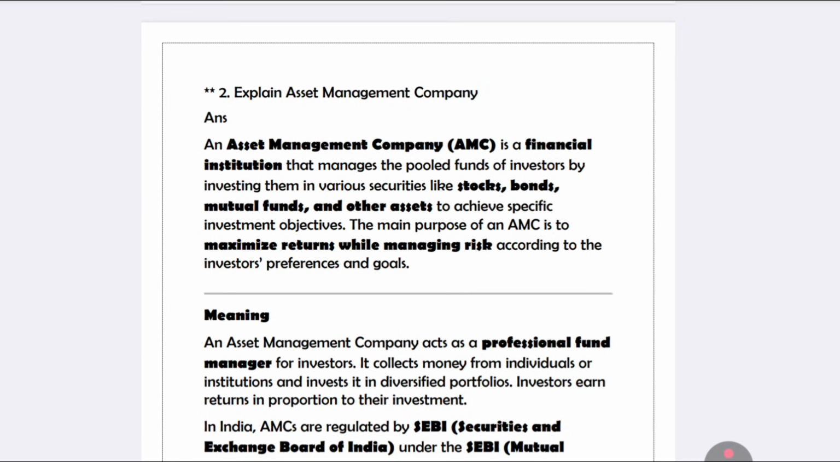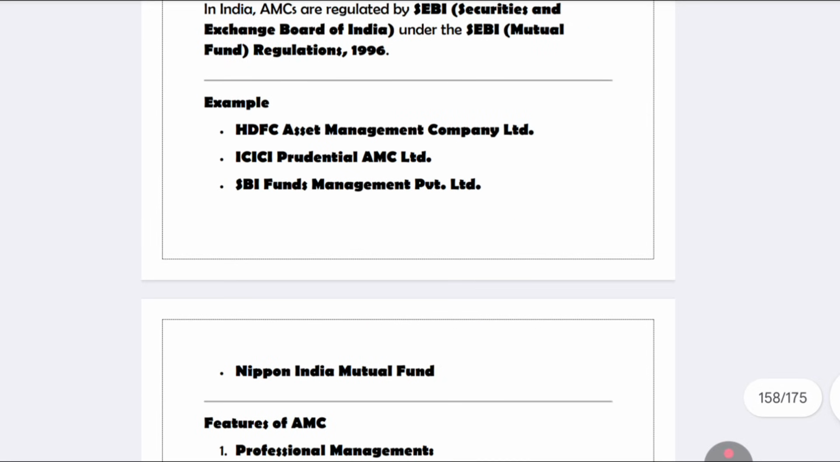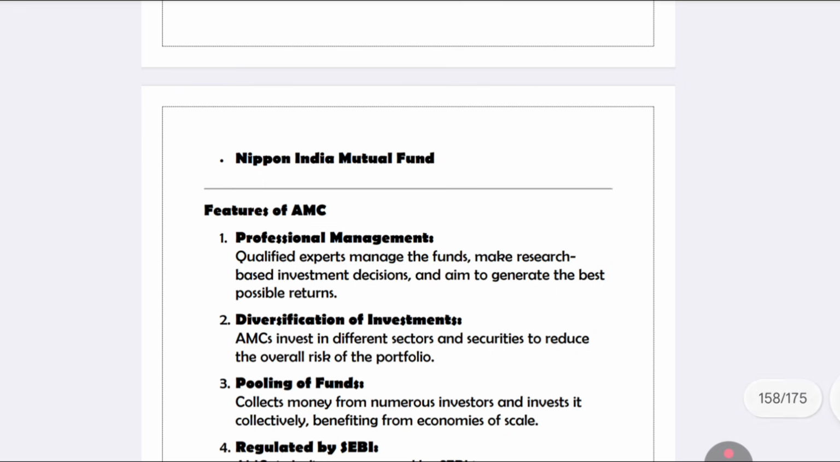Next important is the asset management company, AMC. An asset management company manages pooled funds. Whatever funds are invested by the investors, it puts into stocks, bonds, mutual funds and other investment objectives. The main aim is to increase the maximum returns and also manage risk. That is called an asset management company. Examples are HDFC, ICICI, SBI and Nippon India Mutual Fund.